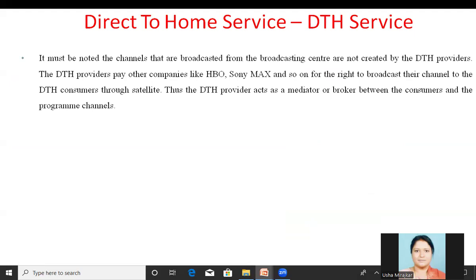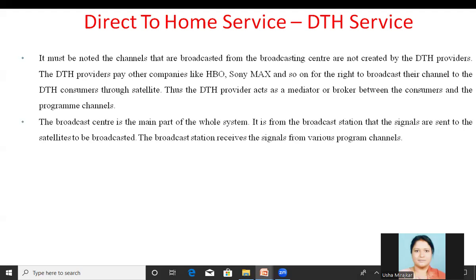Now, in the DTH system, it must be noted the channels that are broadcasted from the broadcasting center are not created by the DTH providers. These DTH providers may pay other companies, for example Setmax and so on, for the right to broadcast their channels to the DTH consumers through the satellite. The DTH providers act as the mediator or the broker between the consumers and the channel programmers here.